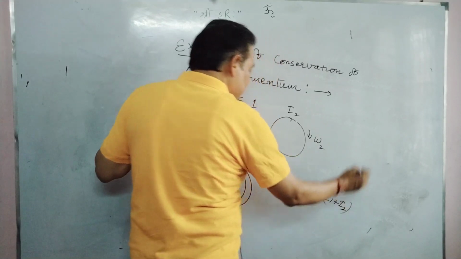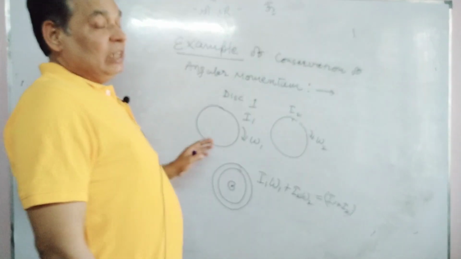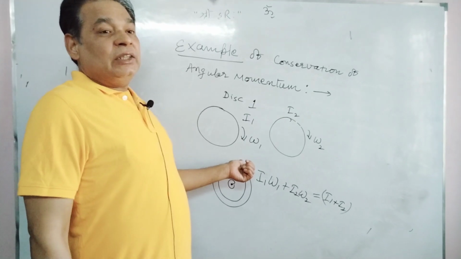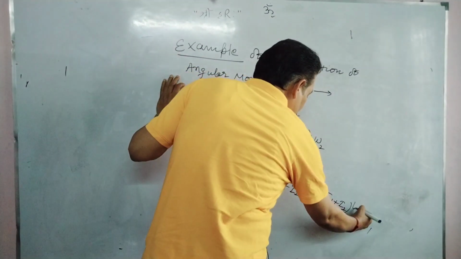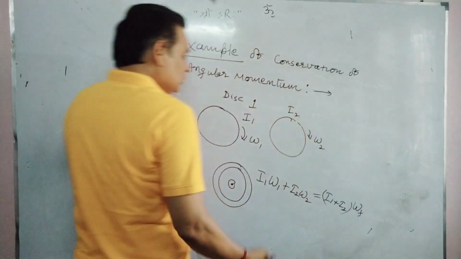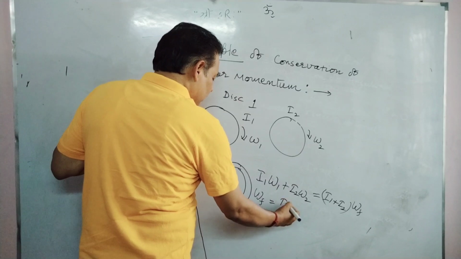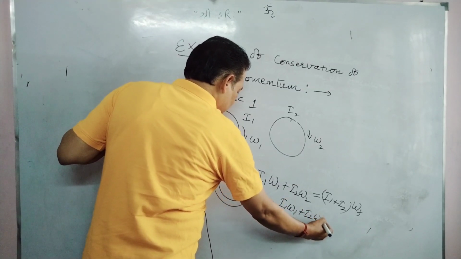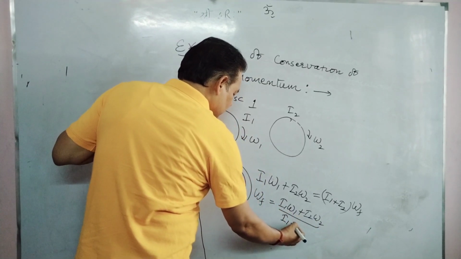The axis is the same, so we can add them directly like a scalar. Moment of inertia is not a scalar, it's a tensor. But the axis is the same, that's why it can be added as a scalar. I1 plus I2 times omega final common, and this omega final can be calculated as I1 omega 1 plus I2 omega 2 upon I1 plus I2.